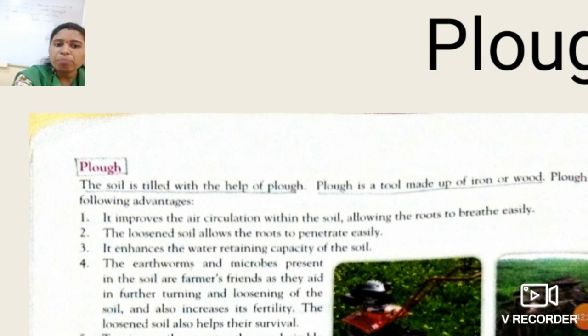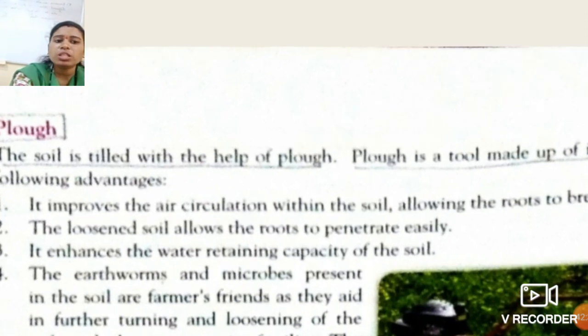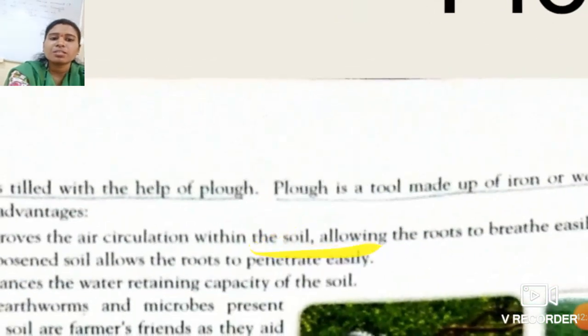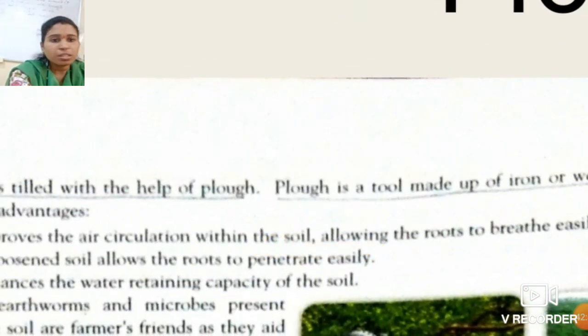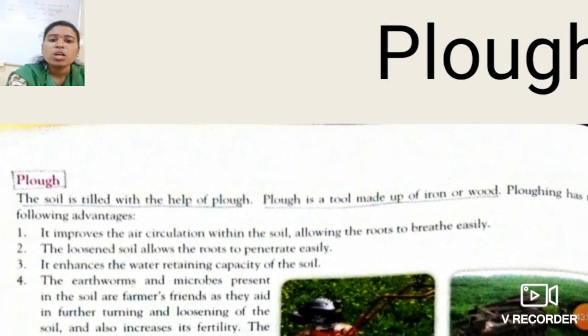By ploughing, it improves the air circulation within the soil. If you plough the soil, turn the soil, loosen the soil, air can go into the deeper soil, allowing the roots to breathe easily. Second, the loosened soil allows the roots to penetrate easily. If the soil is loose, roots easily penetrate inside the soil.